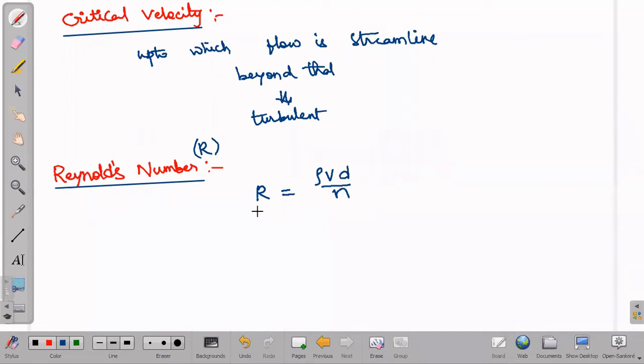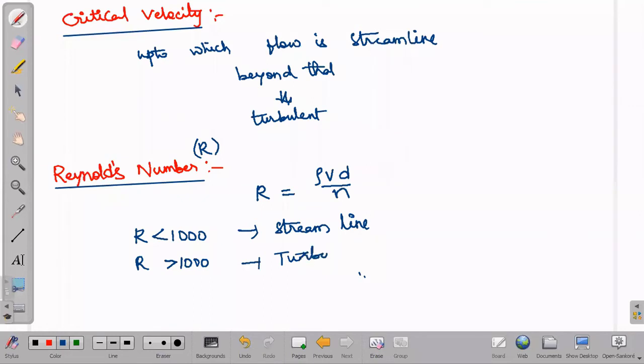Just keep in mind our topic name, Reynolds number. What does it give? It gives whether the flow is turbulent or not. If R value is less than 1000, then the flow is streamline. If R value is greater than 1000, then the flow is turbulent.